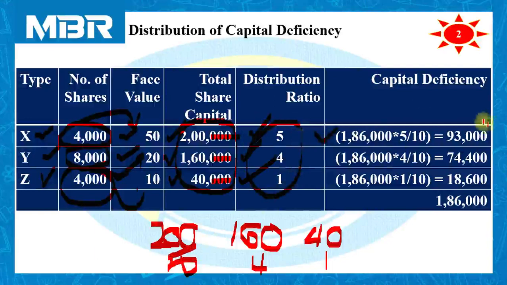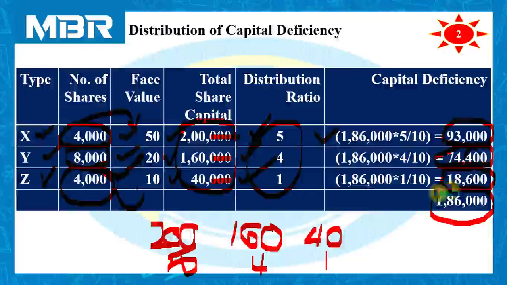1,86,000 multiplied by 5 by 10, so capital deficiency for X equity shares is 93,000. 1,86,000 multiplied by 4 by 10, so capital deficiency for Y equity shares is 74,400. And 1,86,000 multiplied by 1 by 10 for the last category Z is 18,600. In this way, we can distribute our capital deficiency among different categories of equity shareholders. This is one of the most important calculations of the topic.